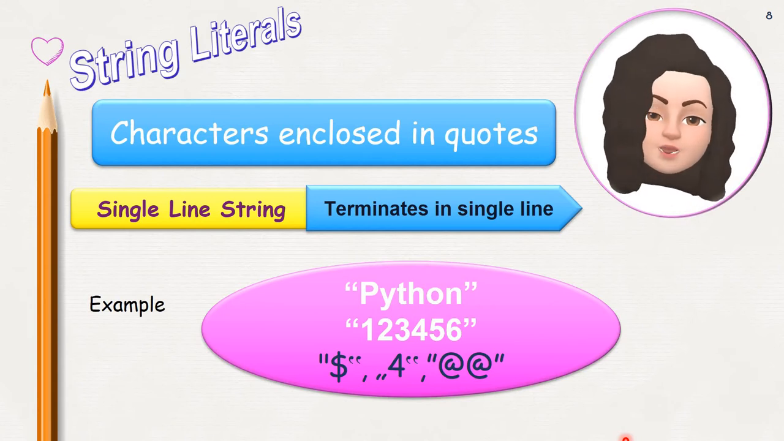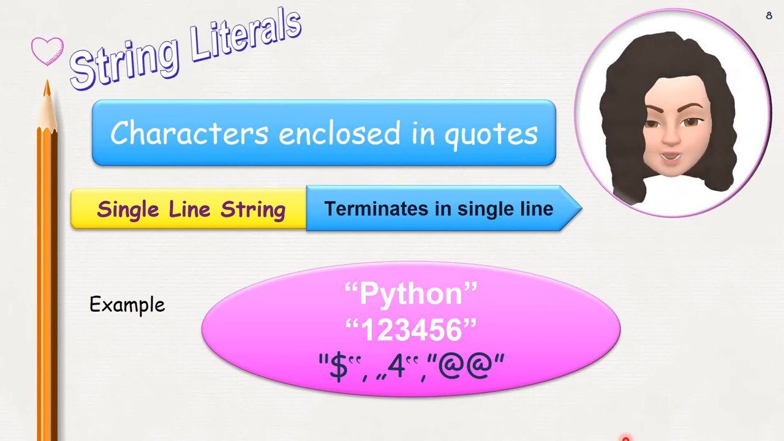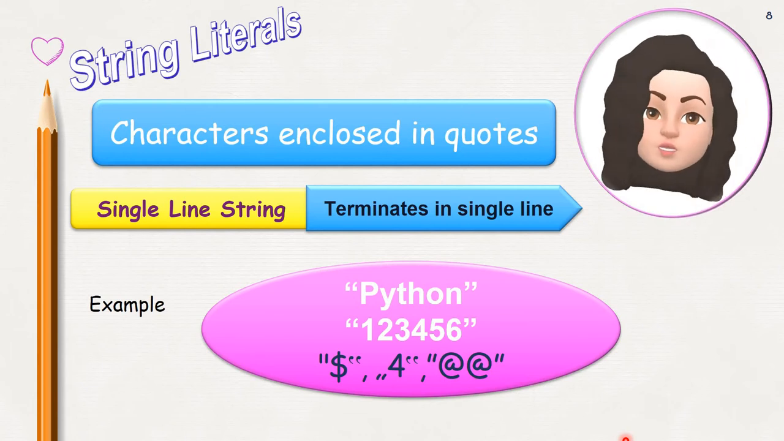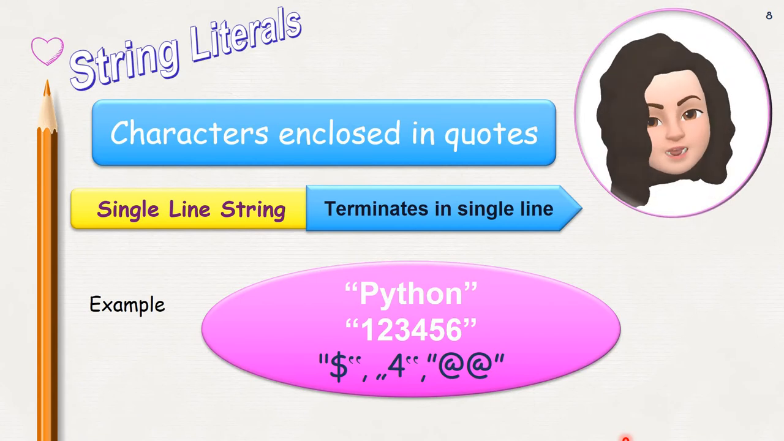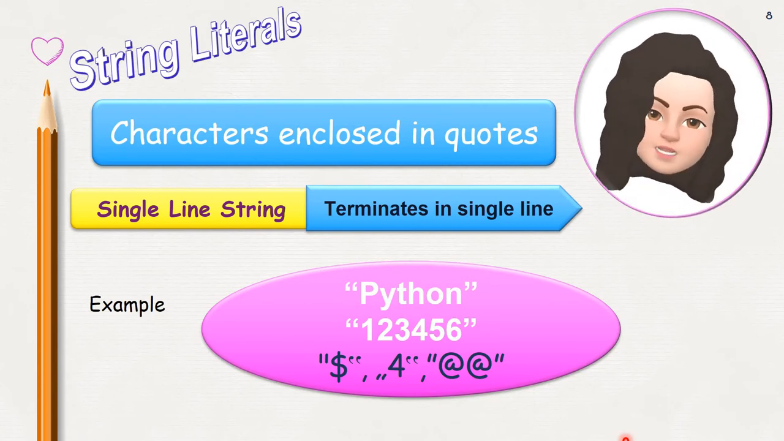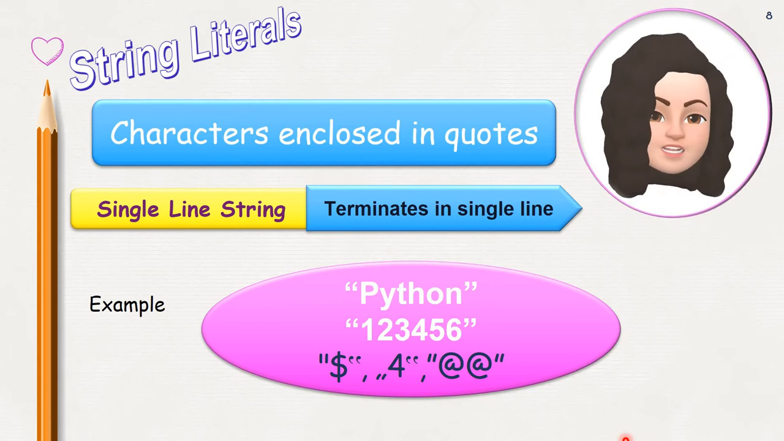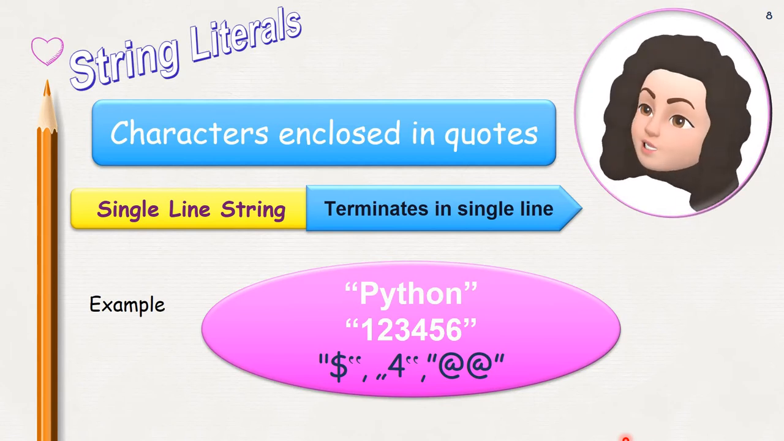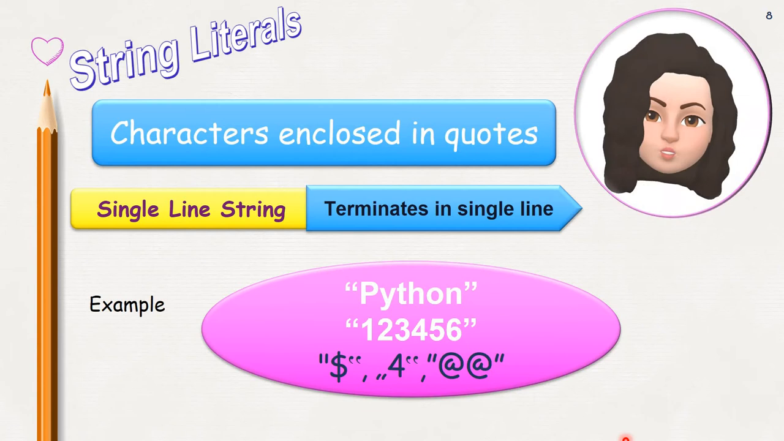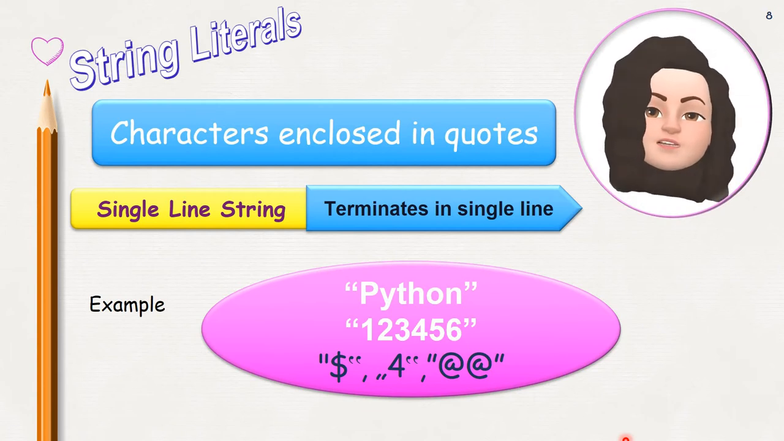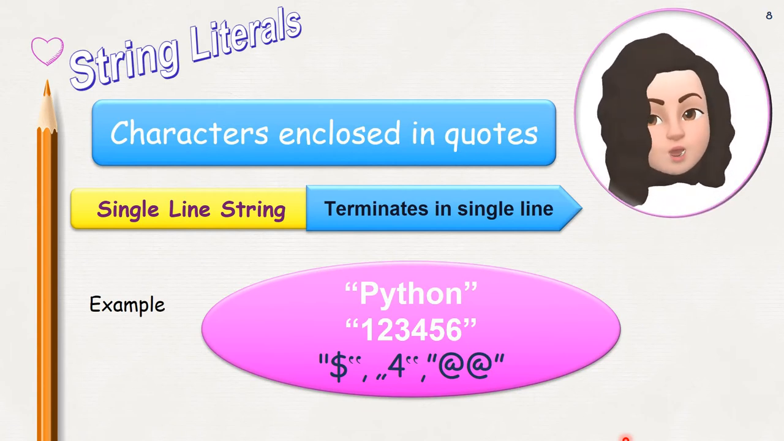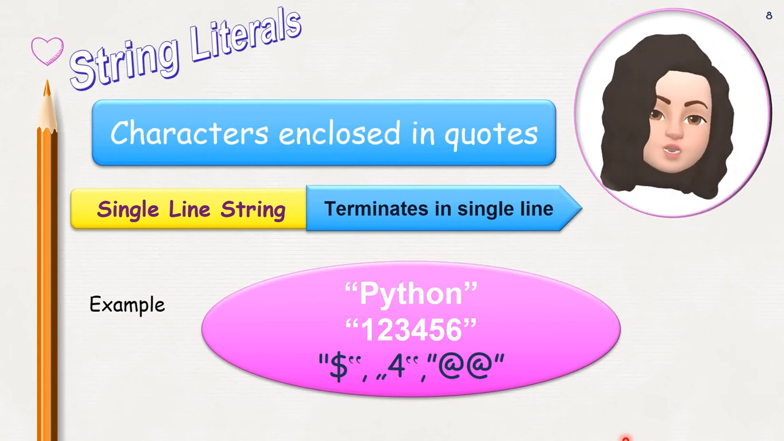String literals. String literals are a set or sequence of characters enclosed within quotes. These quotes can be single quotes, double quotes, or triple quotes. Now these string literals can be represented as a single line string or a multi-line string. So what is a single line string? A single line string means the sequence of characters enclosed within quotes should be terminated in a single line. That means the opening quotes and the closing quotes should be on the same line. That is known as a single line string.